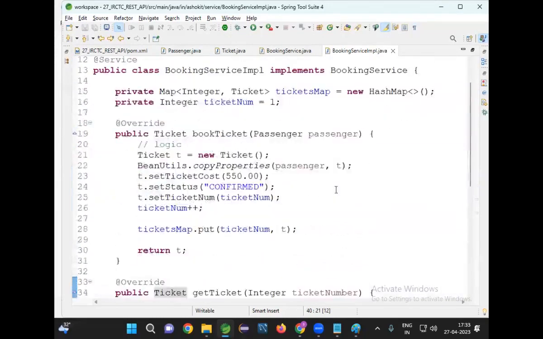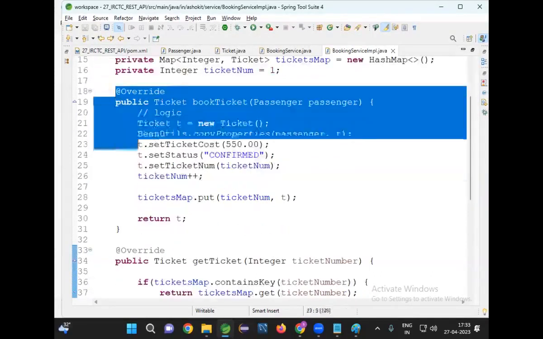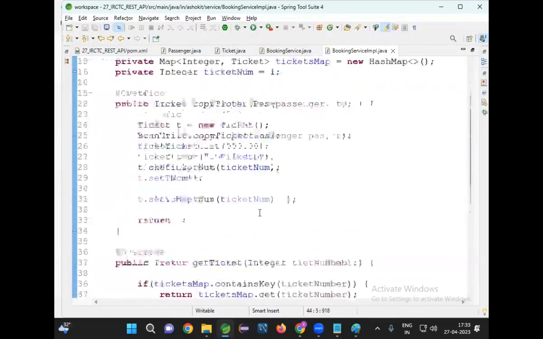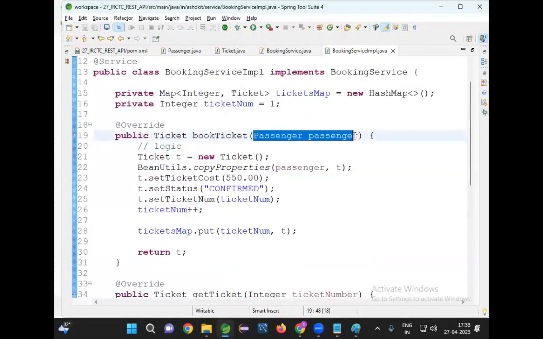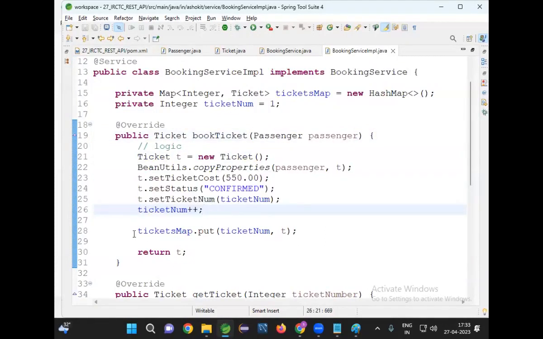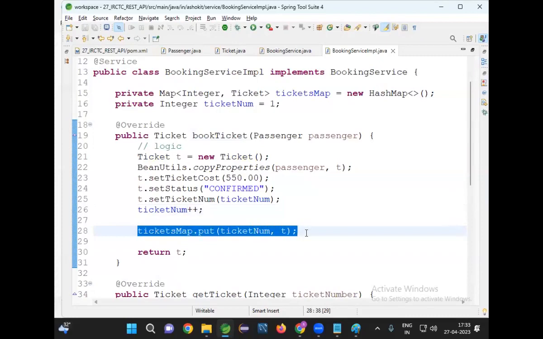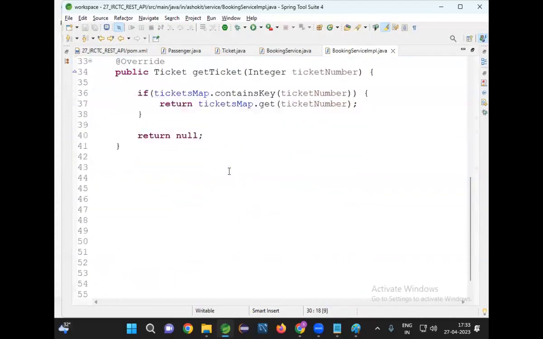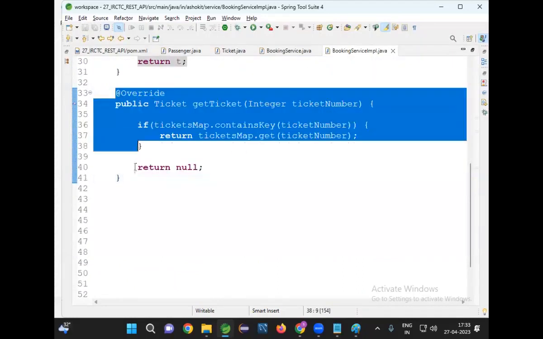So there are two methods available in my service impl. One is the bookTicket method, another one is the getTicket method. In the bookTicket method, I'm taking passenger data and setting some dummy data to the ticket. I'm storing the ticket into one map for future purposes, and I am returning that ticket object. And there is another method called getTicket available.